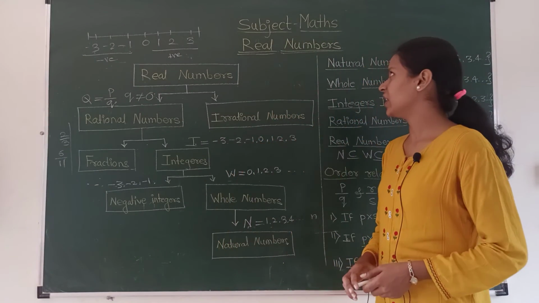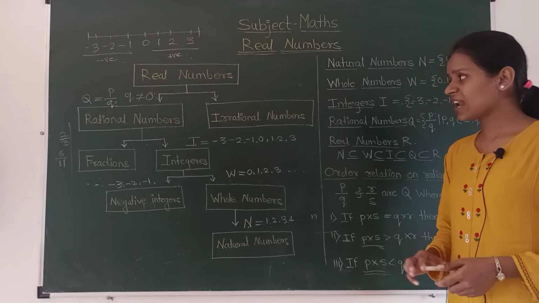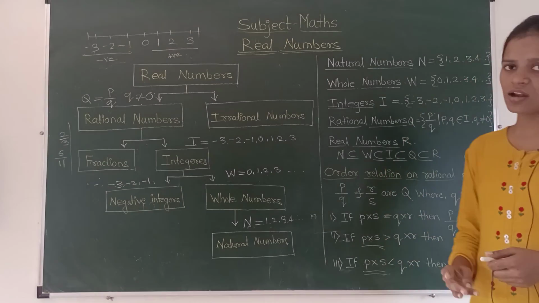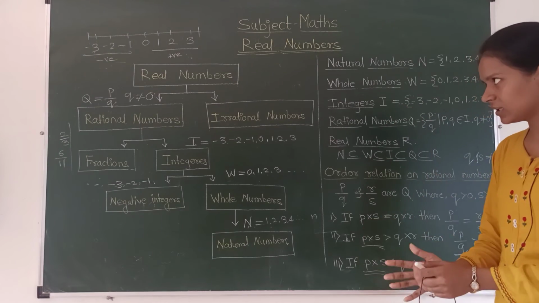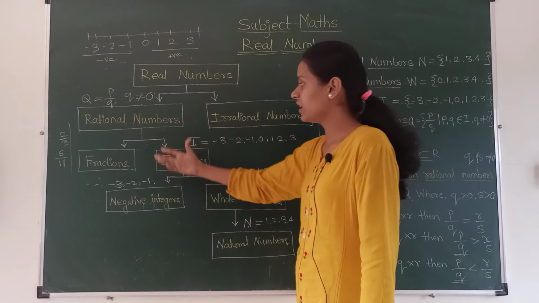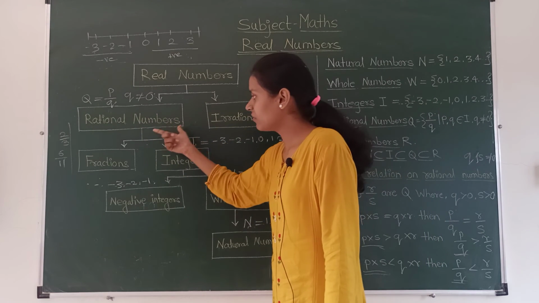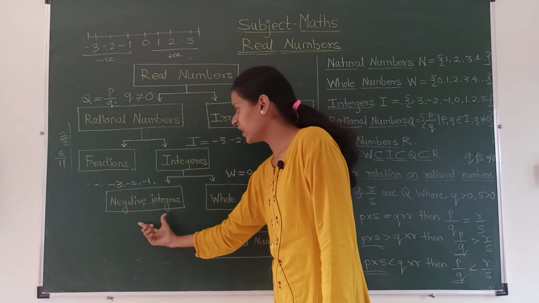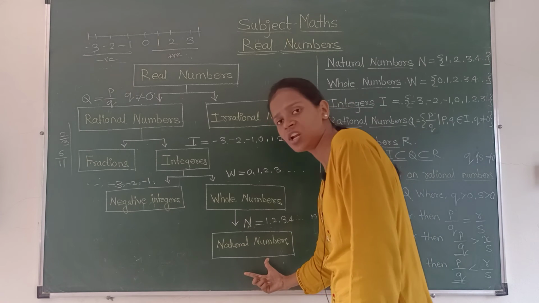I will revise again. We are studying rational numbers. What are rational numbers? I have drawn the flow chart. Real numbers are further divided into rational numbers and irrational numbers, whereas rational numbers further get divided into fractions and integers. Integers again get divided into negative integers and whole numbers, and whole numbers get divided into natural numbers.